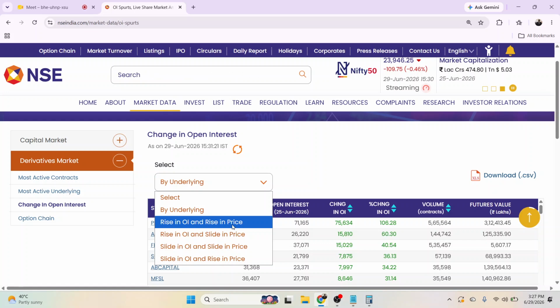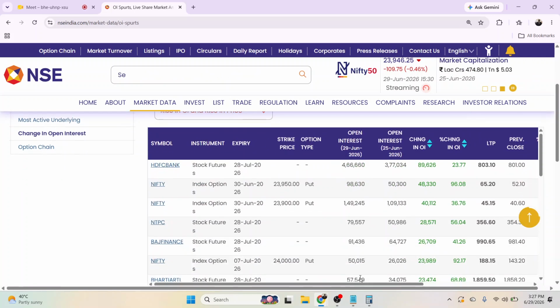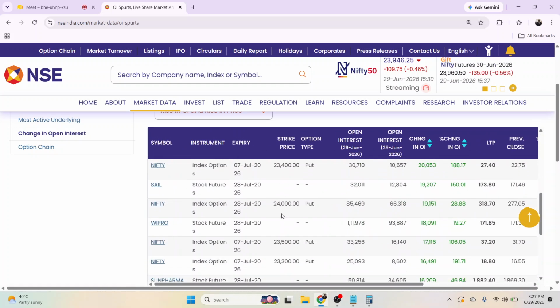So we can choose these stocks which are rising today, that means increase in open interest and increase in price. If you click on this, you will get a filter, and here you can see these are the contracts on which people are on the bullish side today.